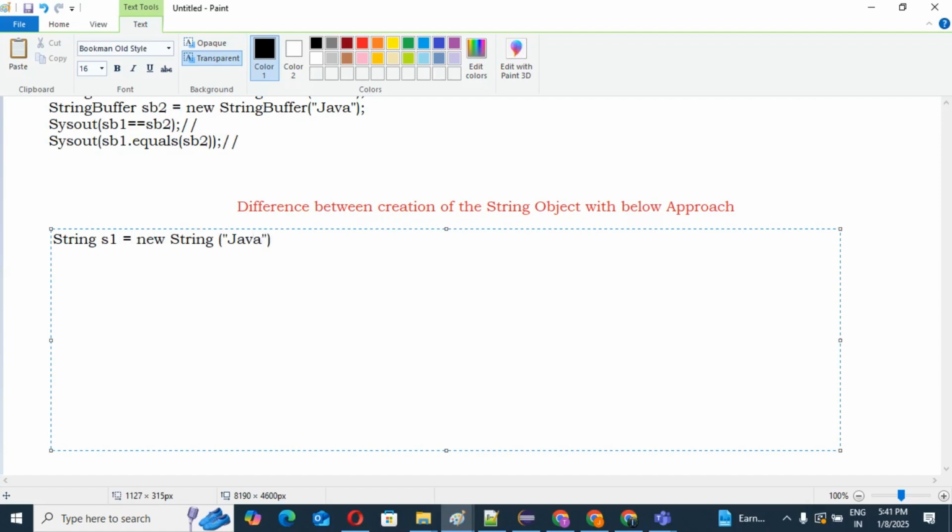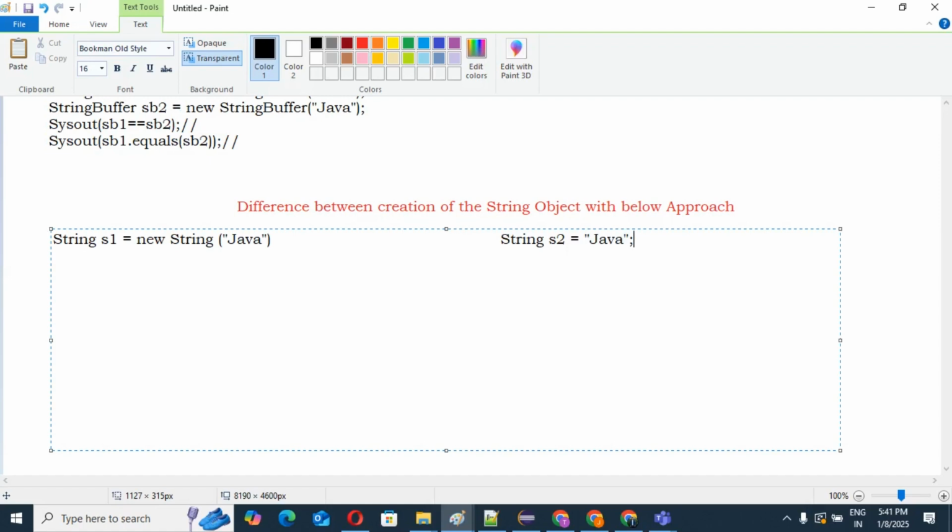Guys, this is the first approach. We can create the string object in this way. And this is one more approach by which you can also create a string object: String s2 equals "Java". Yes or no?